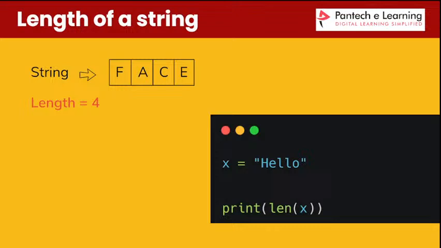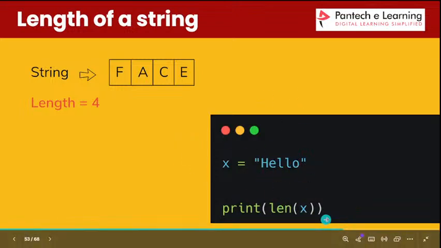How can we find out the length of a particular word? So now hello is there. How many characters are present in this hello word, that count will be executed. That is the length of a string. The string is counted character by character. This face has 4 characters, F-A-C-E, so the output becomes 4. And hello has 5 characters, so my output is 5.